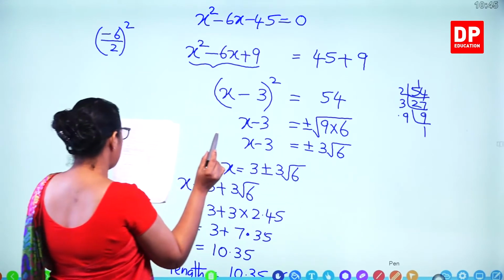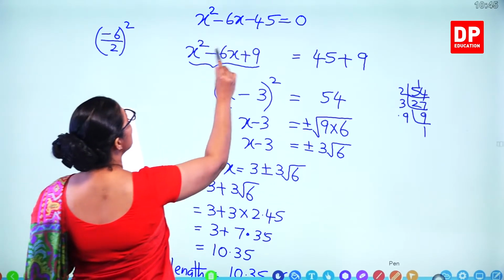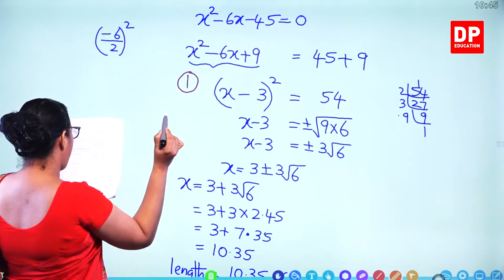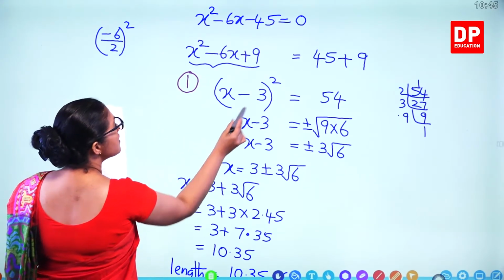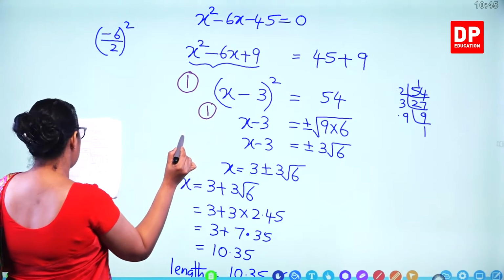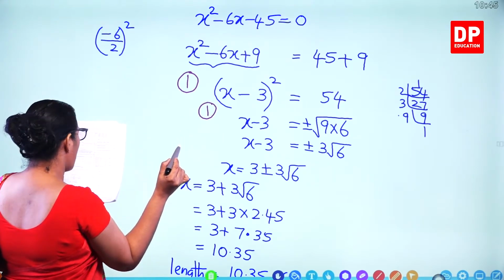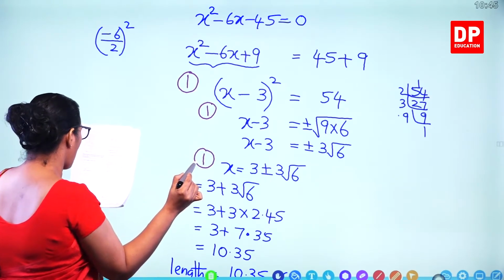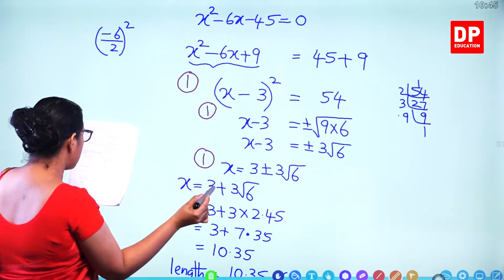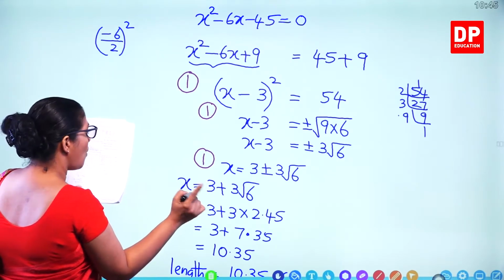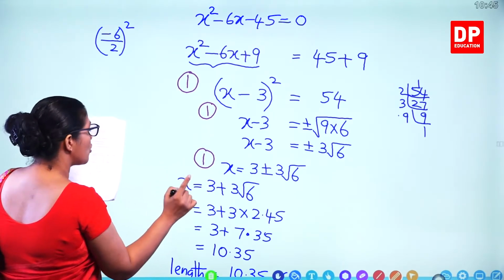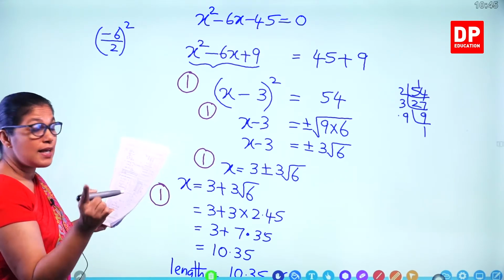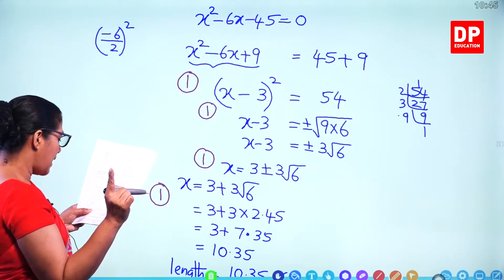You are getting 1 mark for making this, adding 9, and 1 mark for writing this step, taking the square root, 1 mark, and writing down both values, 1 mark, but here make sure that you are writing only positive value because you cannot get x negative.